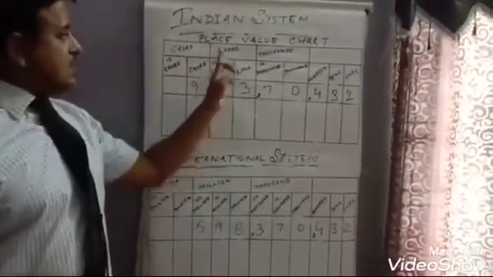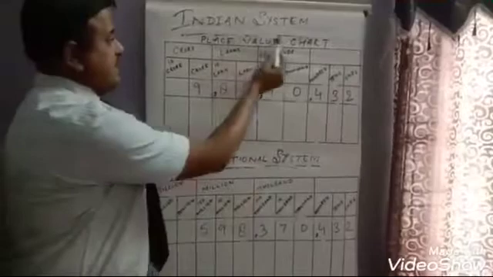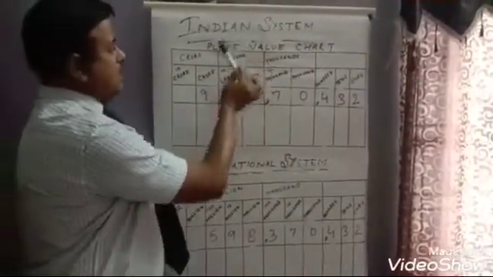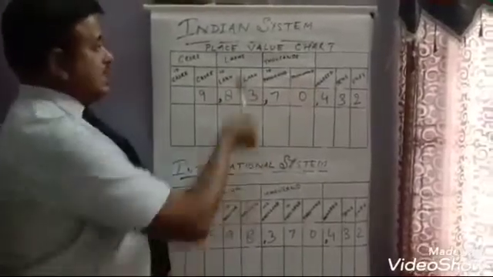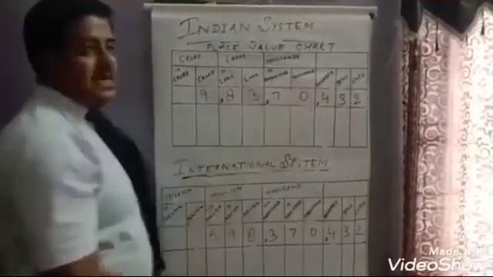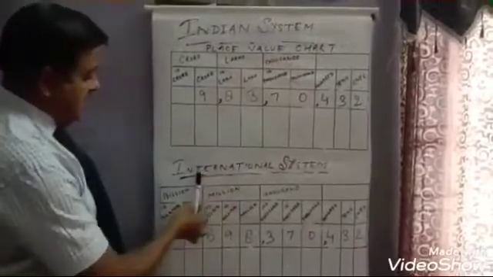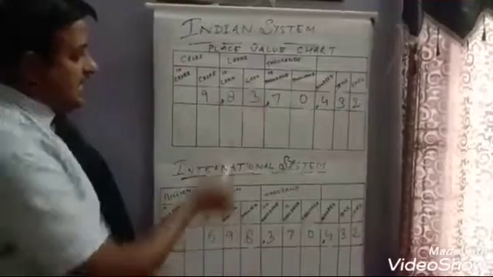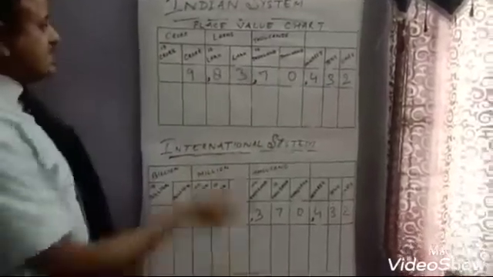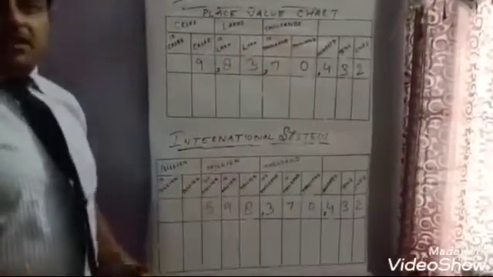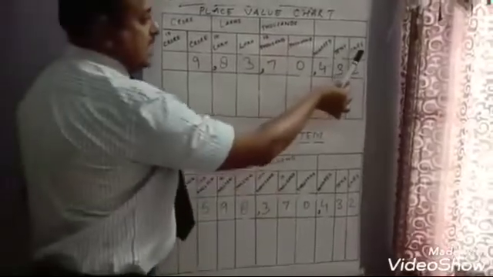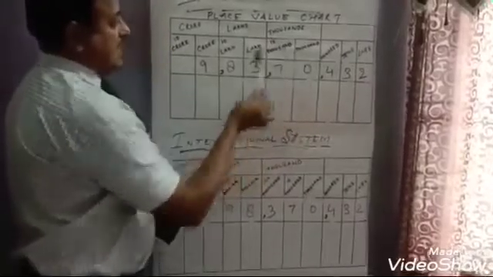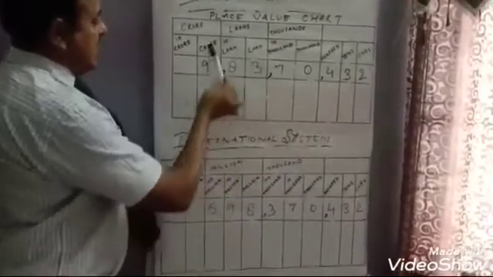Let us start with a new topic, that is place value chart. Most of you are very much familiar with the place value chart. There are two systems in a place value chart, that is Indian system and international system. I hope both the charts are clear to everyone. Let us start with the Indian system. Over here you can see the number starts from ones, tens, hundreds, thousands, ten thousands, lakh, ten lakh, crore and ten crore.